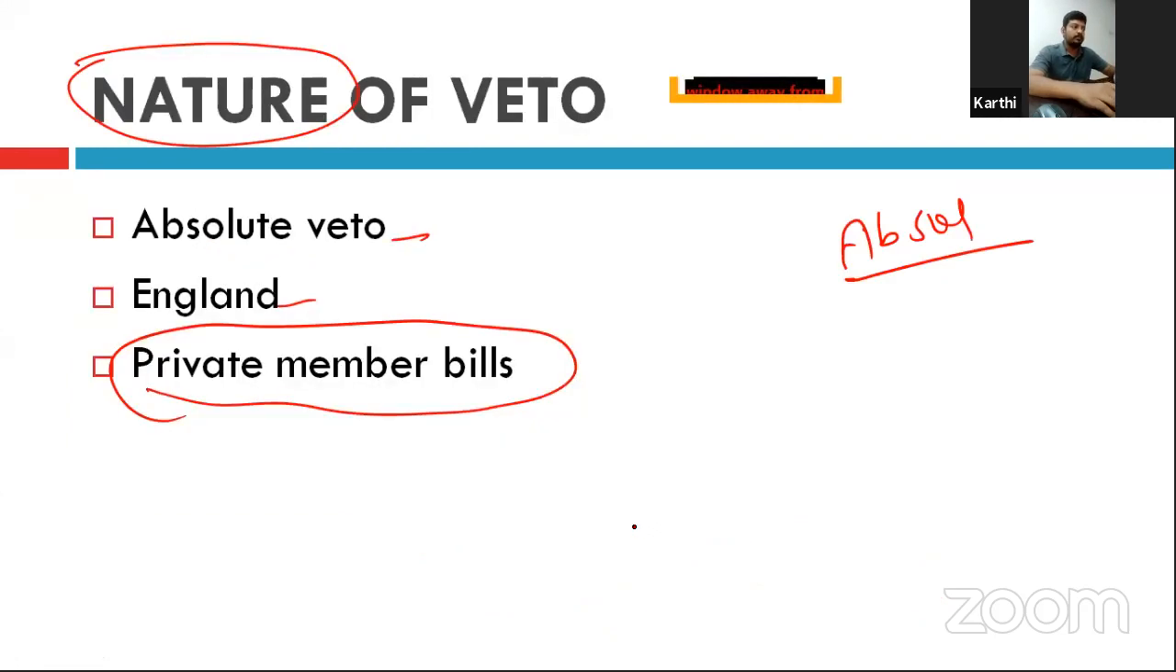Okay? That veto power is of three kinds. There are three kinds of veto for the president: absolute veto, suspensive veto, and then the pocket veto.